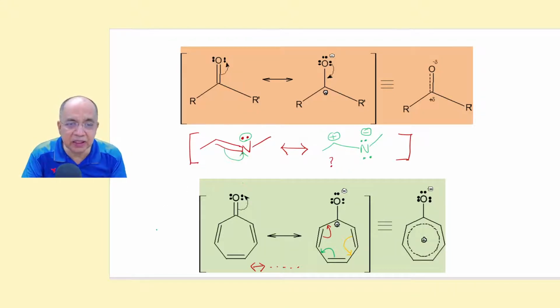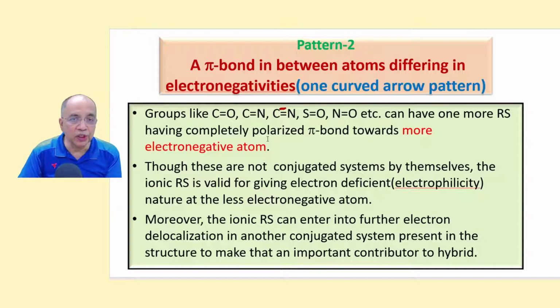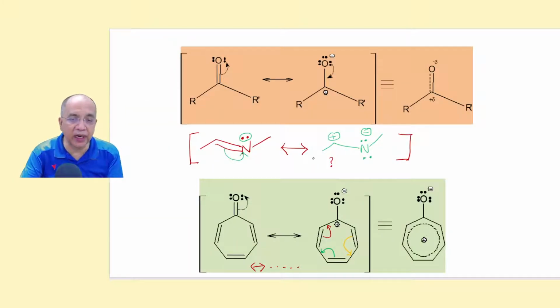Similarly, this is a cyclic trienone, a conjugated trienone. But here, the one curved arrow pattern will be applicable. This is not an allylic system, so we apply the one curved arrow. This is pattern 2. Pattern 2 is a pi bond between two different atoms.